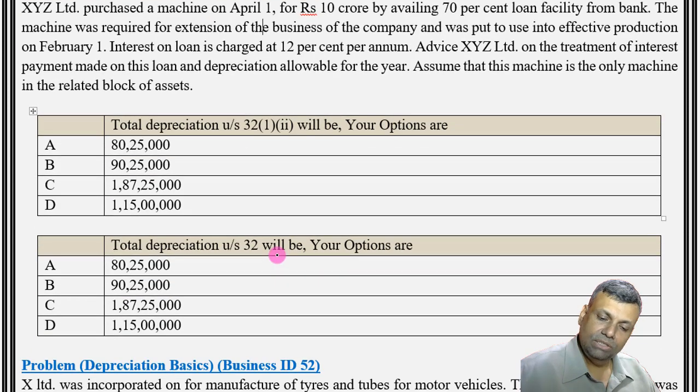MCQs. The total depreciation under section 32 will be, your options are 80 lakh 25,000, 90 lakh 25,000, 1 crore 87,25,000, and 1 crore 15 lakh rupees. Okay, so go ahead with this particular question.